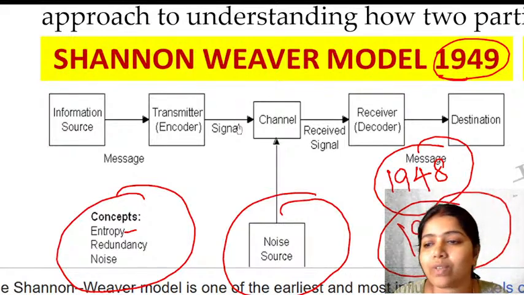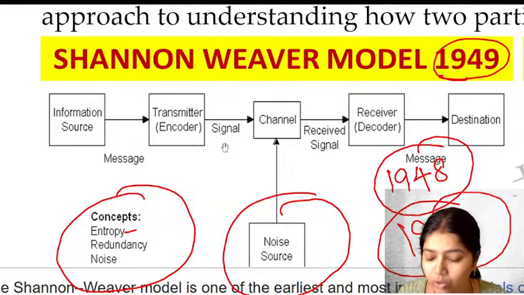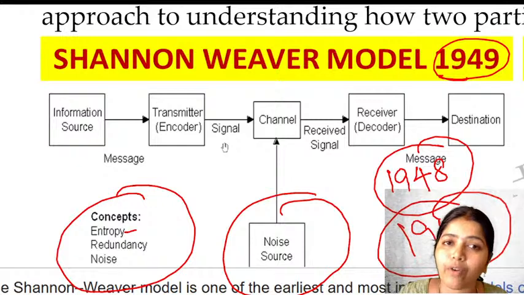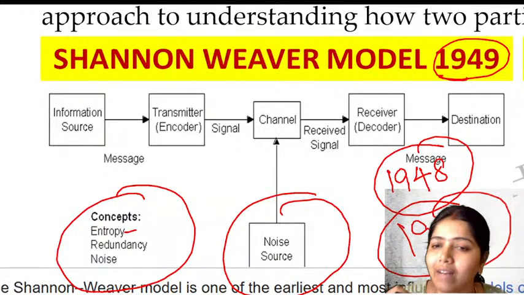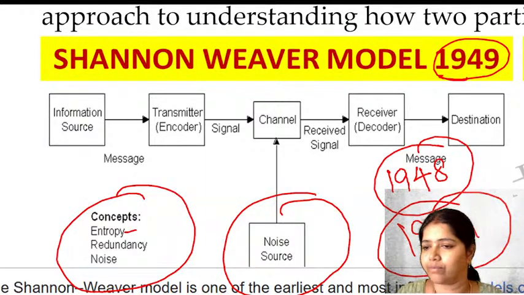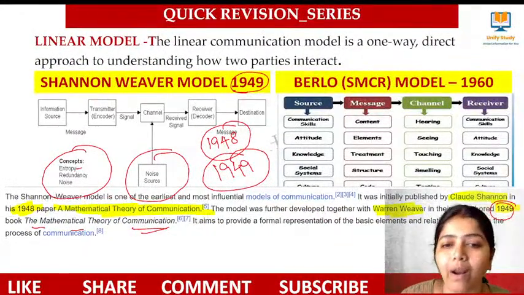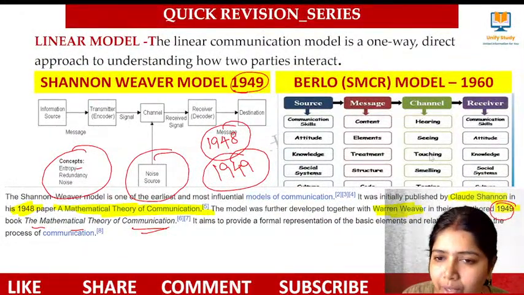So this is a model proposed as a mathematical model. Please note down the word: this is mainly meant for telecommunication. This is a mathematical model proposed in 1948 by Shannon, along with Weaver in 1949. Clear, learners? Yes, very good, super. Next comes Berlo's SMCR model, very, very important.